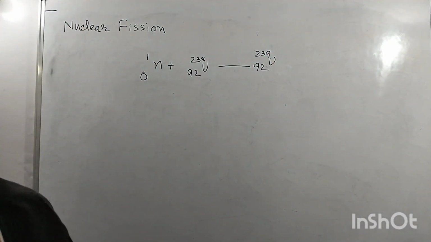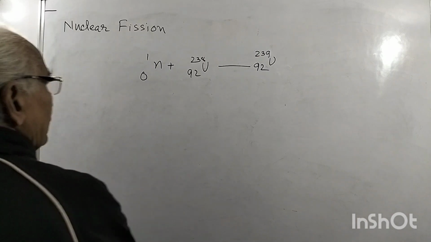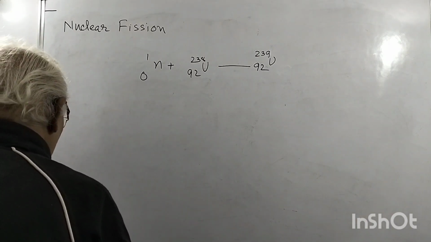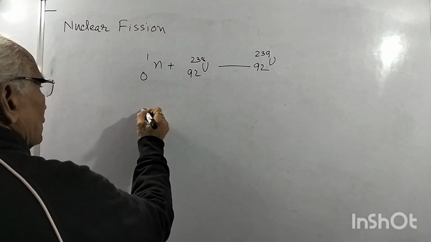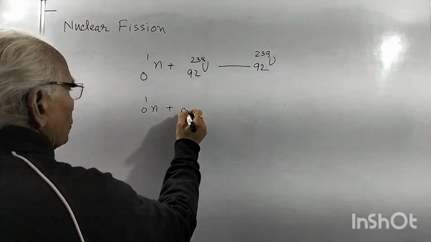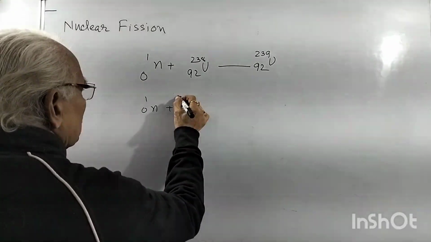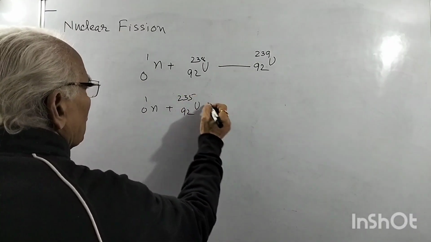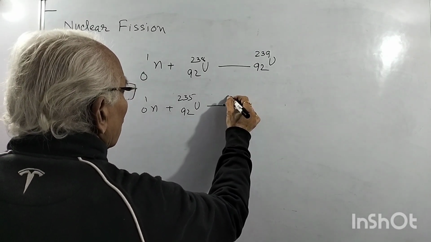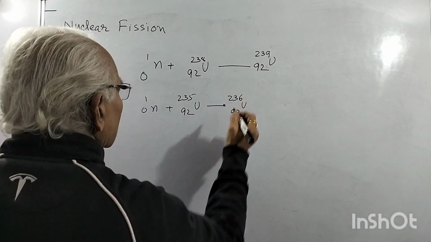And the reaction also takes place with uranium 235, that is, a neutron plus uranium 92, 235. There it becomes uranium 236.